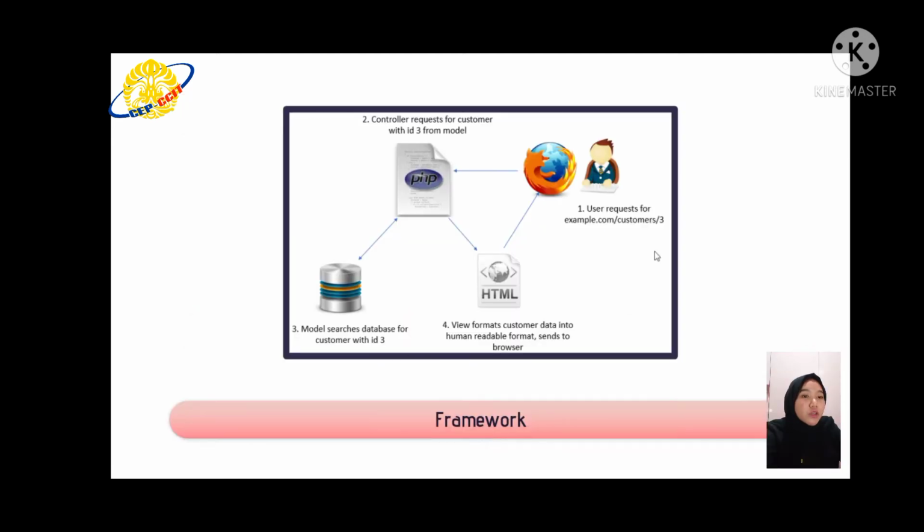When user requests a resource, the controller responds first. The controller understands the user request, then requests the necessary data. If necessary, the controller receives the request and then requests the models to receive the record. The models will return the record to controller. The controller forwards the result to the view, which format it into a human readable format, and then the results are returned to the user in the browser.